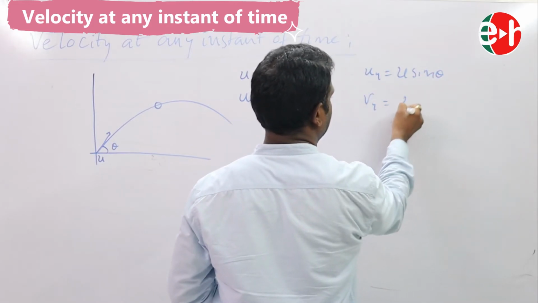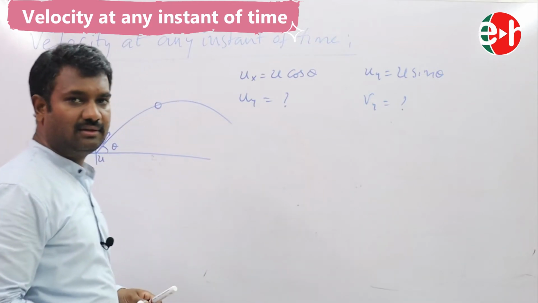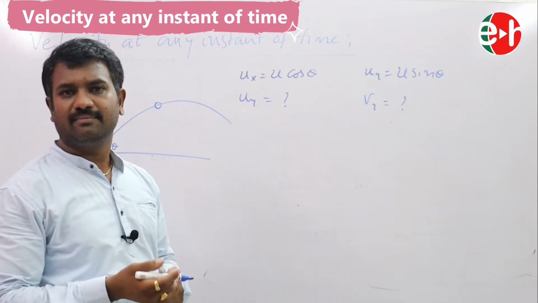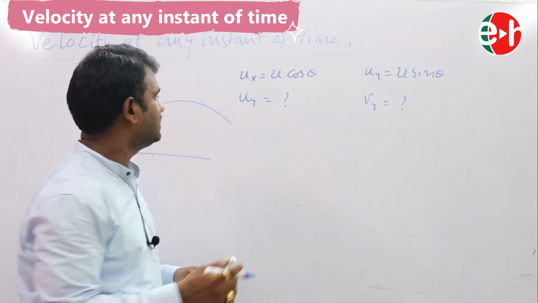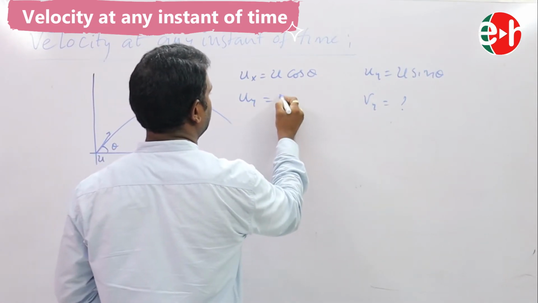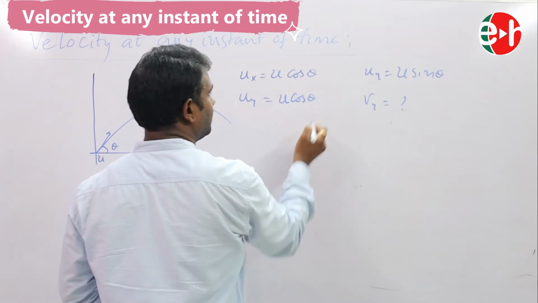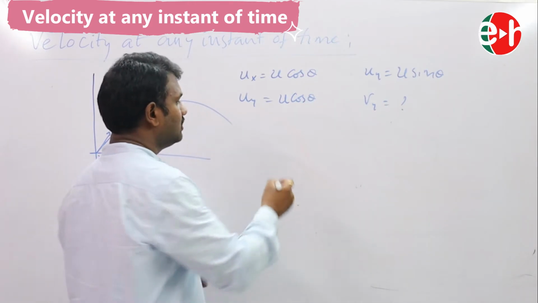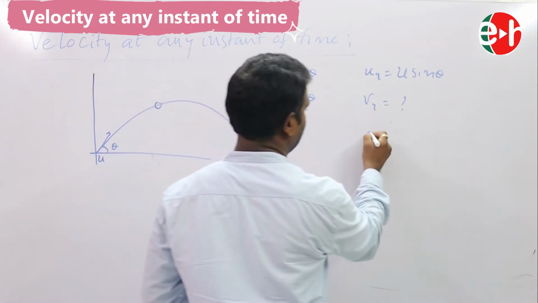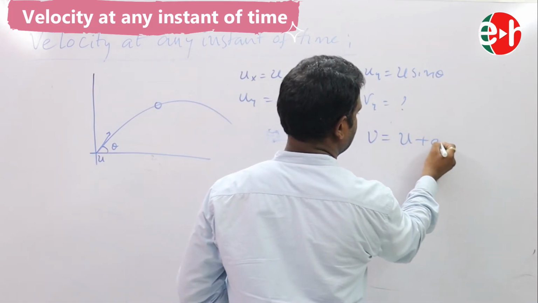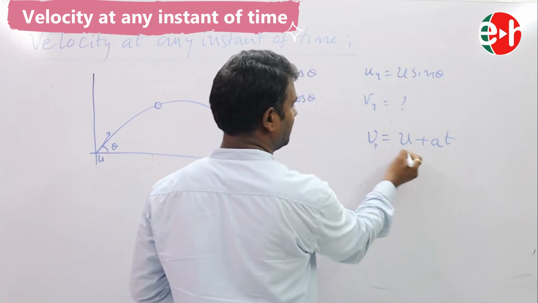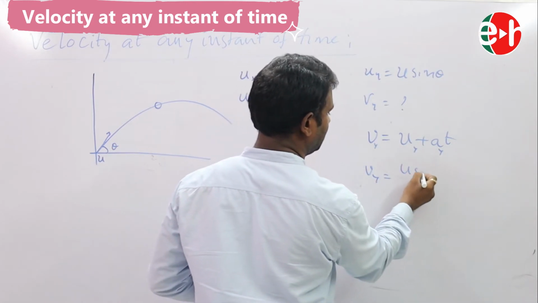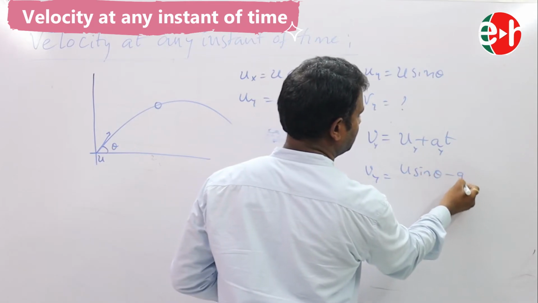As you know, along the x-axis there is no acceleration, that's why the velocity remains constant: vx is equal to u cos theta only. But along the y direction there is gravity, due to which the velocity changes. So for the final velocity, v is equal to u plus at. Along the y direction, vy is equal to u sin theta minus g times t.